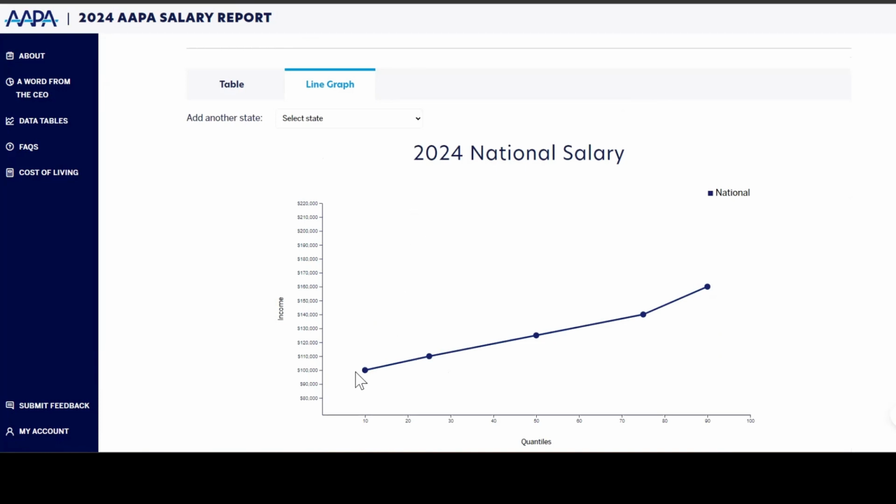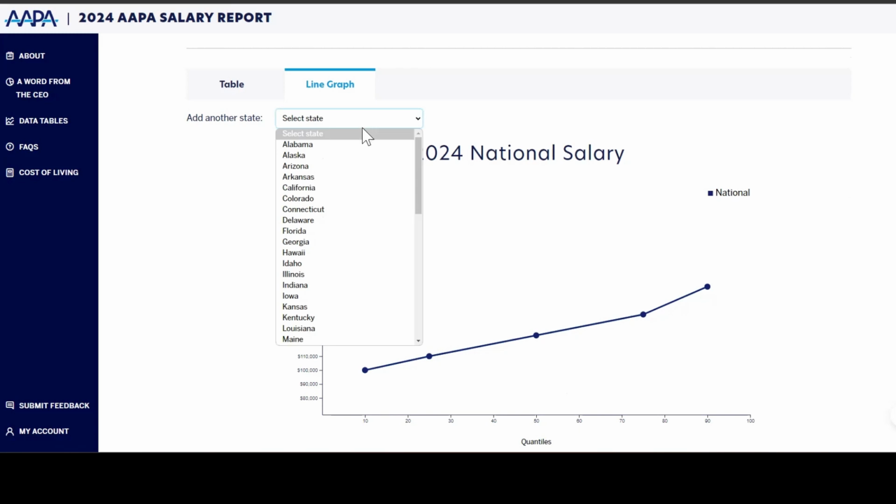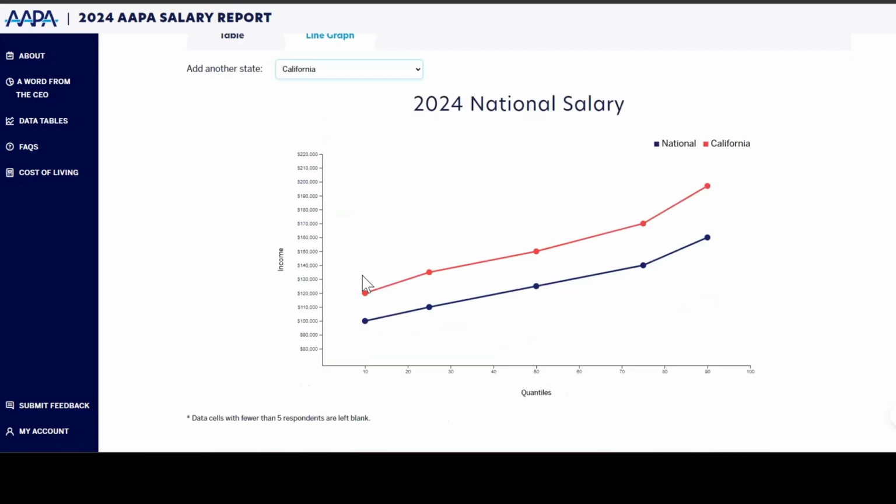You can hover over the individual data points to see what they would be inside of the table of the digital salary report. Let's say you'd like to see what compensation is like for a state in comparison to the national line. You can do that by using this Select State option, and then your state will be displayed.